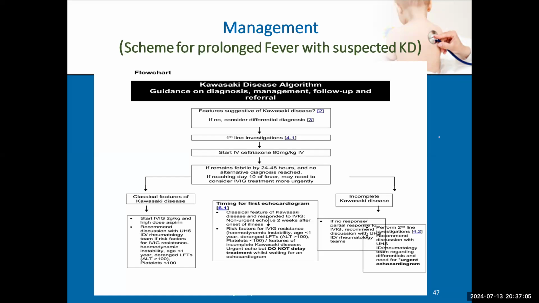When should the patient have an urgent echo now, in these hours? If he is symptomatic, if he is in heart failure, he has a gallop, or I suspect he has myocarditis or something like that, he should have an urgent echo now. Or if the diagnosis is not clear and I'll depend on echo to decide whether he's Kawasaki or not. If he has coronary artery involvement, I'll suspect he's Kawasaki. If he has no problem with the coronary arteries, I'll say he's not Kawasaki. These are the two situations in which we need to do echo urgently.